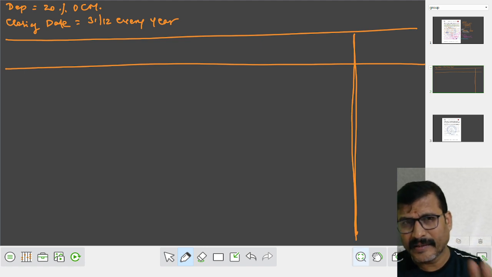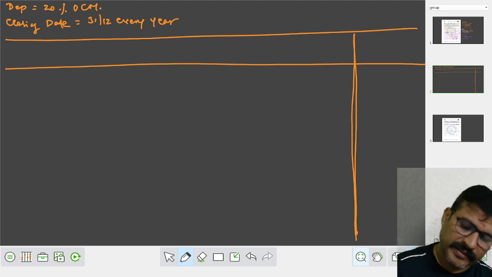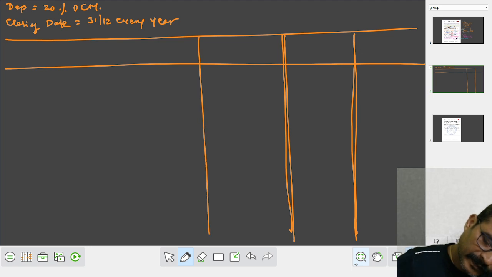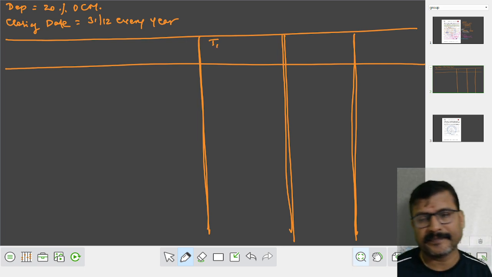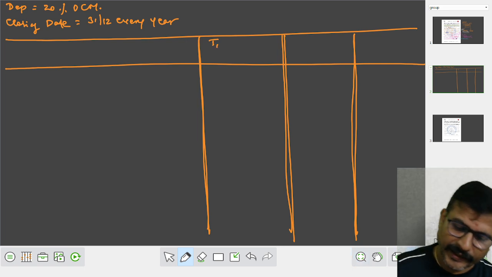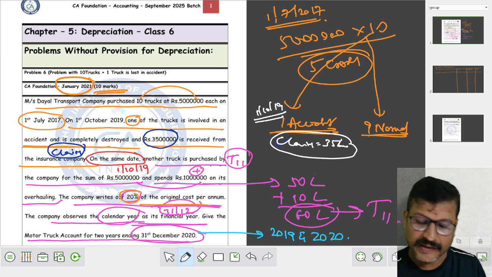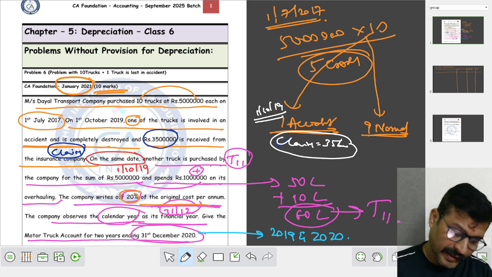10 trucks, and the 11th truck is purchased. Out of the 10 trucks, first truck T1, here 9 trucks, here the 11th truck. The Dayal Transport Company purchased 10 trucks for 50 lakhs each.